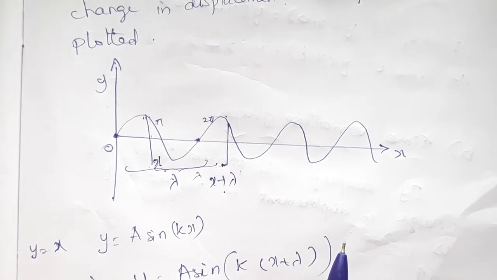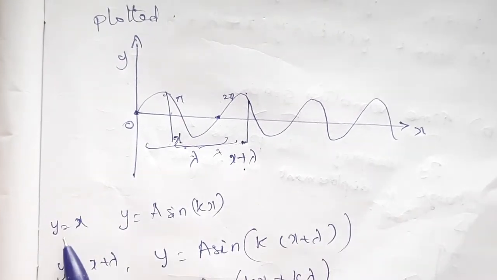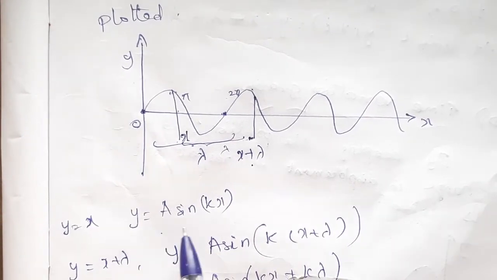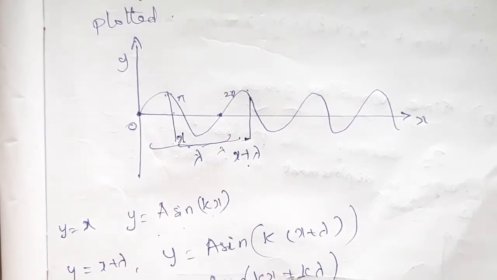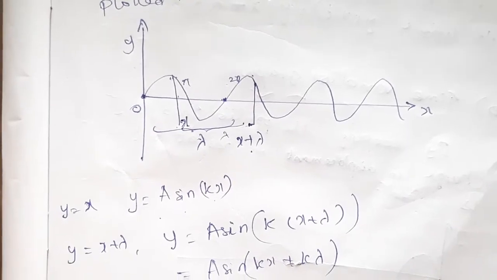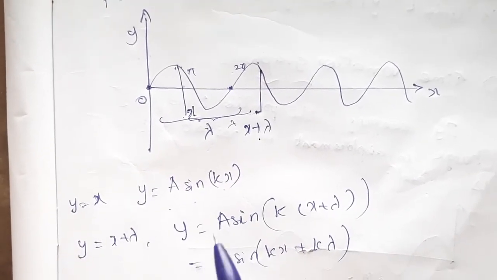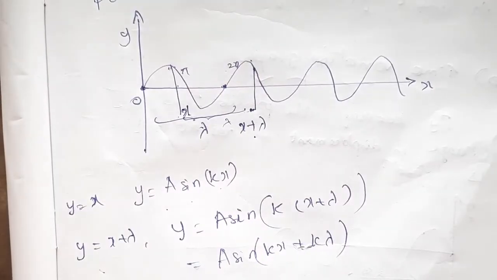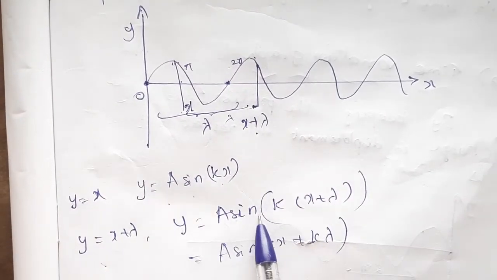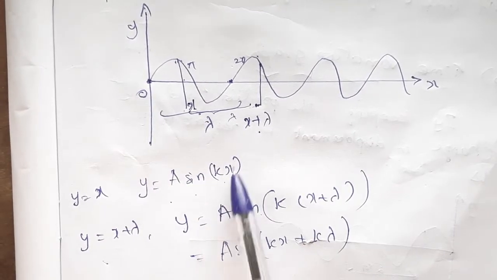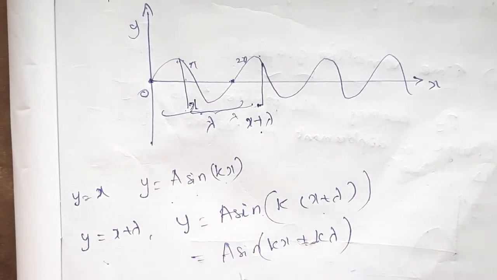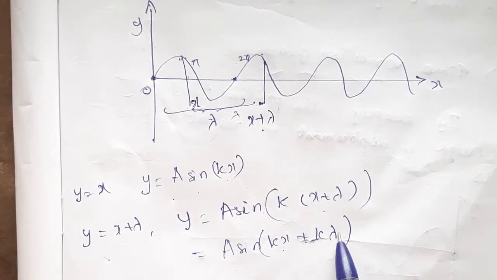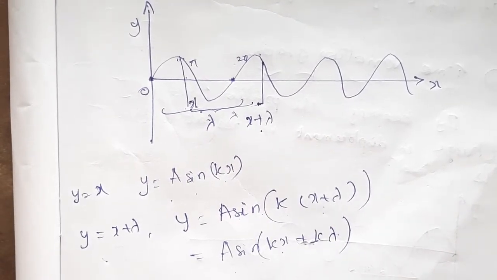For position x, the displacement equation is y equal to a sin kx, where k is known as the wave number. For position x plus lambda, y equal to a sin k(x plus lambda), so a sin(kx plus k lambda).